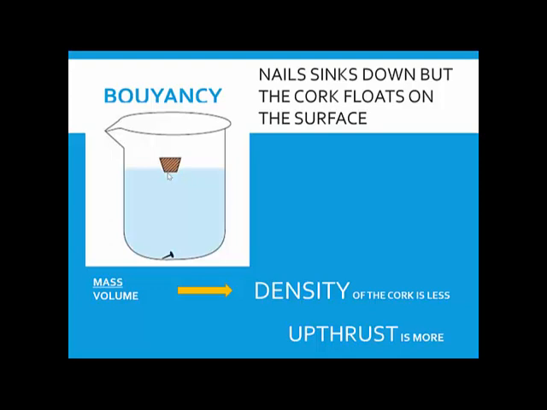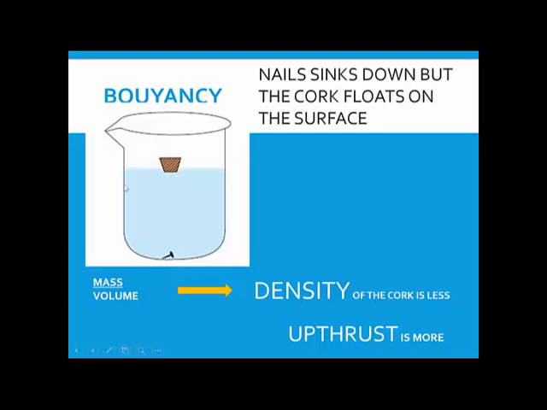Density is mass upon volume. So if you calculate the mass upon volume of the nail, which is nothing but the density of the nail, and if you calculate the density of the cork, you will find that the density of the cork is very, very less. If the density of the cork is less, it will float. If the density of the nail is high, then it goes down in the water.